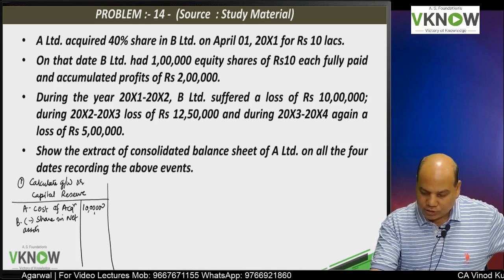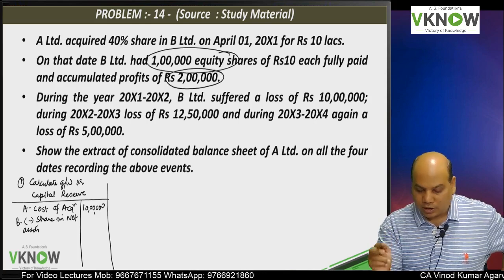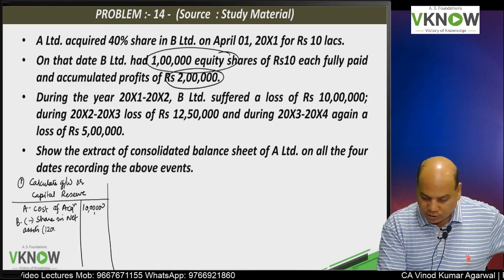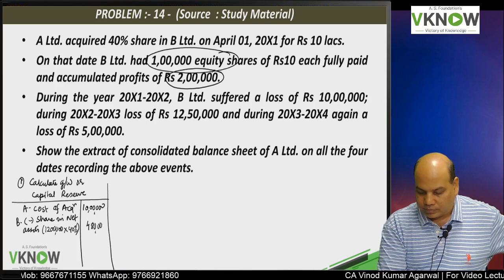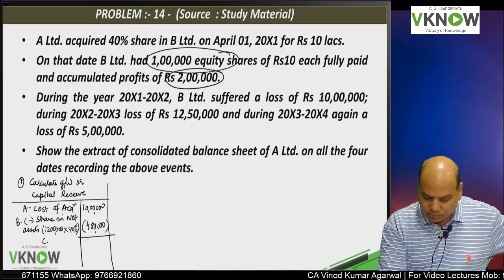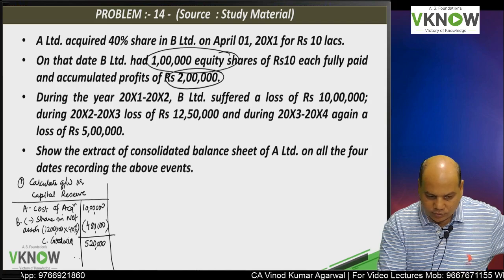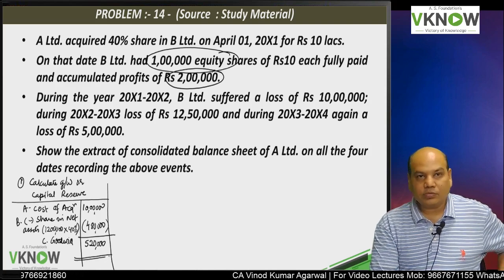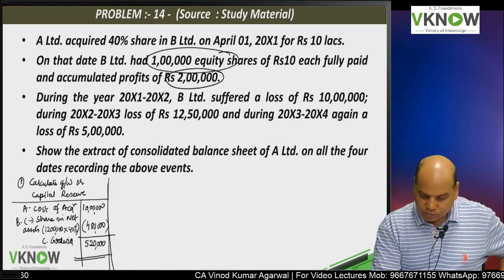So we have total share capital 10 lakh, profit 2 lakh, 12 lakh. So you will take 12 lakh into 40%, that is 4 lakh 80,000. So the goodwill comes to 5 lakh 20,000. So this is my goodwill.